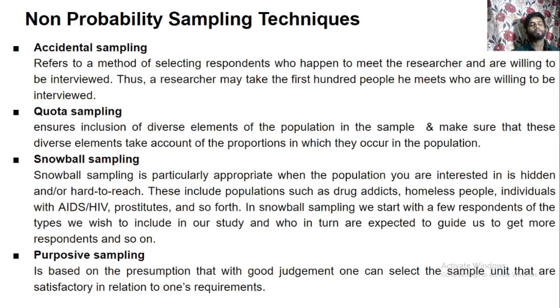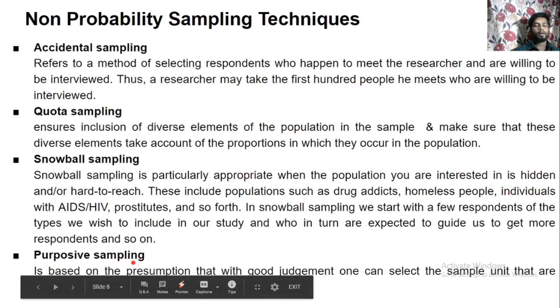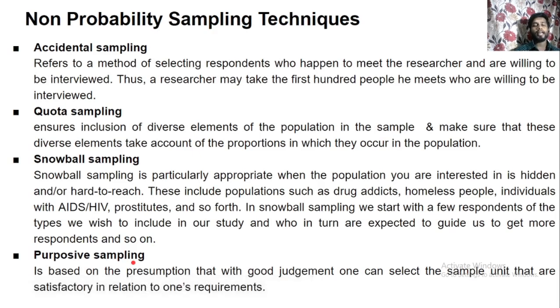It is based on the presumption that with good judgment one can select the sample units that are satisfactory in relation to one's requirements. That means purposive sampling is based on the researcher's judgment, and the researcher considers that the sample units chosen are satisfactory for the requirements of the study.